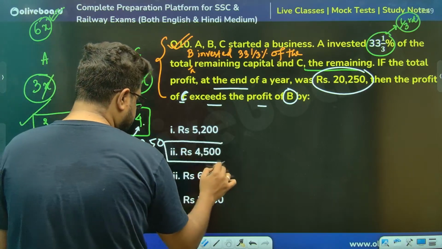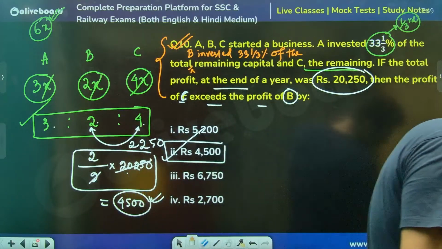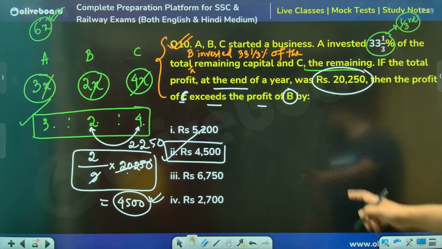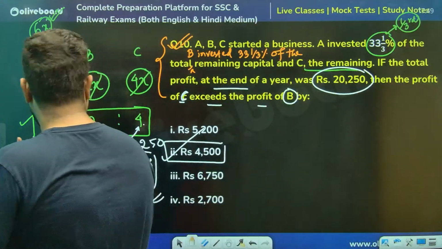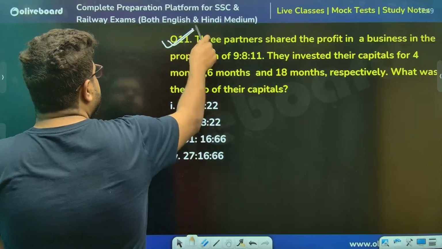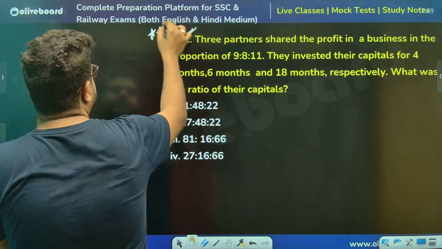4,500. Option number 2 is the correct answer. Option number 2, 4,500. Arghamita, yes, perfect. Perfect, Arghamita. Second, it's a printing mistake, a typing mistake from my typist. Okay, moving on, sir.